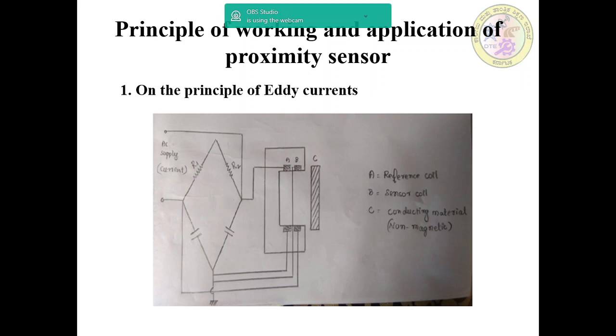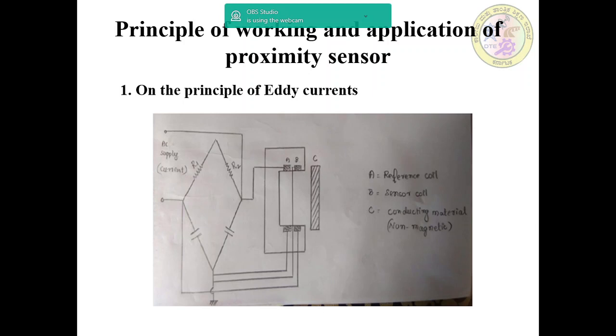The coil is supplied with AC current, which produces an AC magnetic field. If a conductive object is in close proximity to this magnetic field, eddy currents are induced in it.